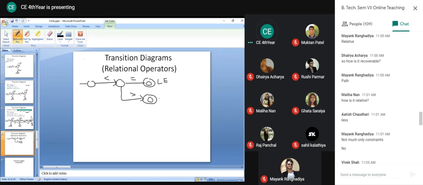All the relational operators we are considering have a length of 2, less than or equal to. This I will consider as not equal to. So here there is no need to read one more character because it is a relational operator. Up to 2 characters is sufficient. So we have less than or equal to, we have not equal to.